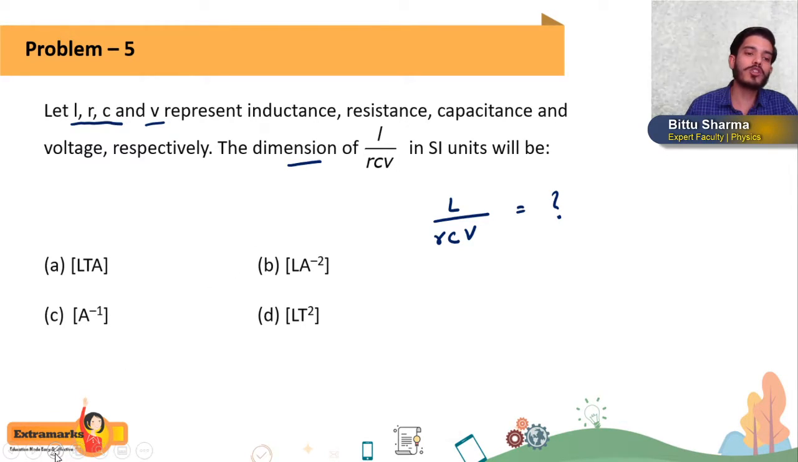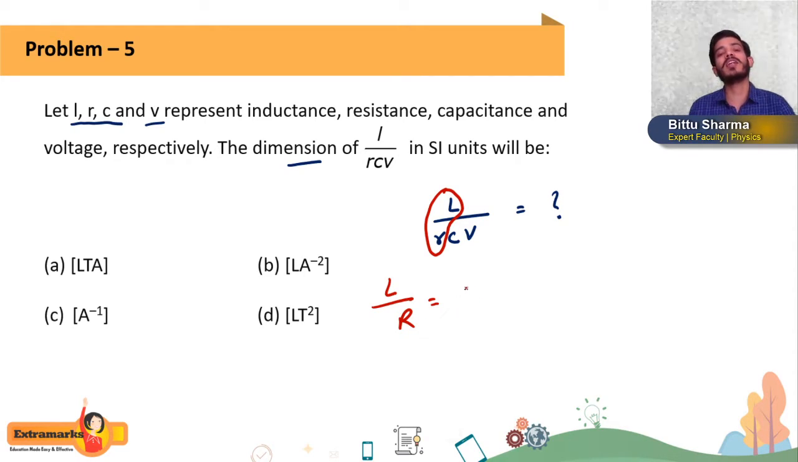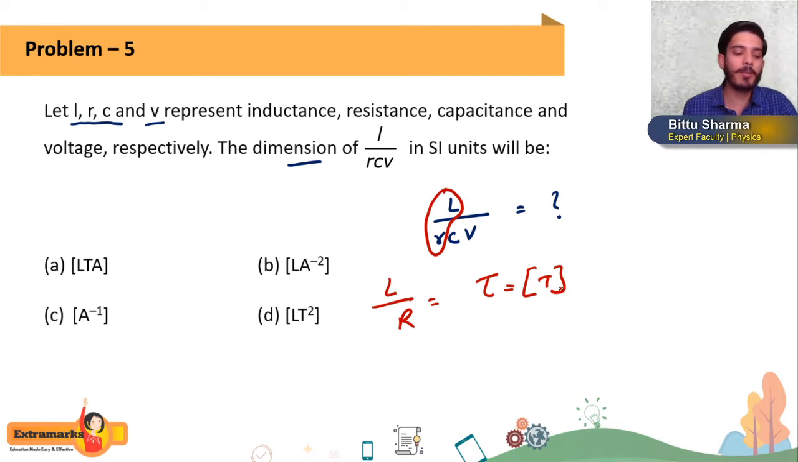Now how will we solve this question within a very short period of time? Try to understand here. Students, have you ever seen the term L by R? Inductance by resistance. What is L by R? I think if you have studied in alternating current, the growth and decay of current, there you saw this term L by R, and it is nothing but the time constant tau. Getting or not? So L by R is the time constant tau, and its dimension will be